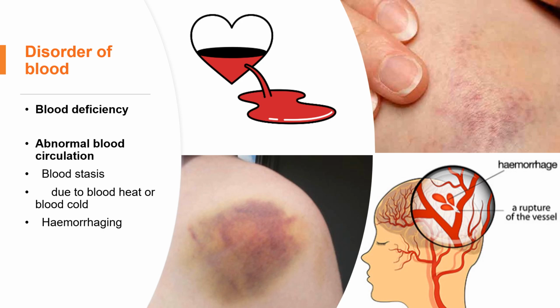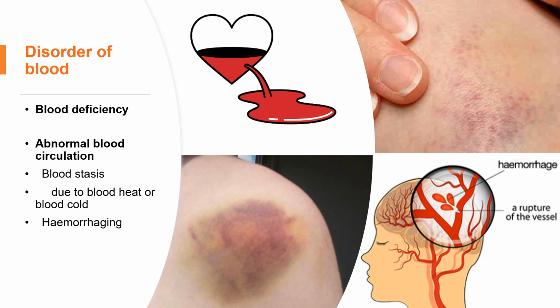The second cause: you need to think about where the blood comes from. The blood comes from the nutrition qi, and the nutrition qi is also a part of acquired qi. So if the acquired qi is deficient, we will also have blood deficiency.